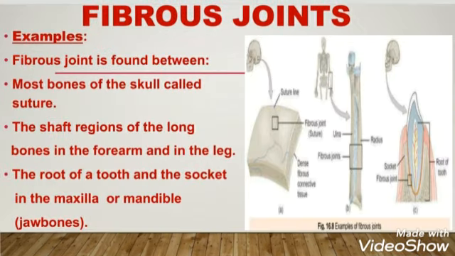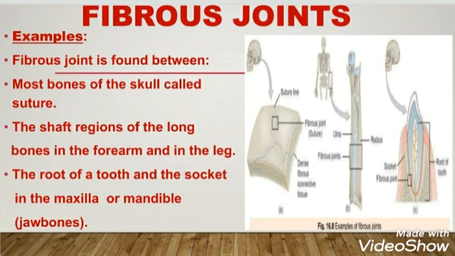What are the examples of fibrous joints that are found in the human body? There are three main examples of fibrous joints in the human body. These joints are found between number one, most bones of the skull, called sutures. Skull bones have fibrous joints, and these joints are known as sutures.